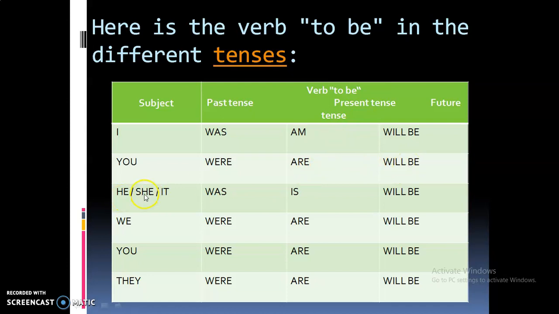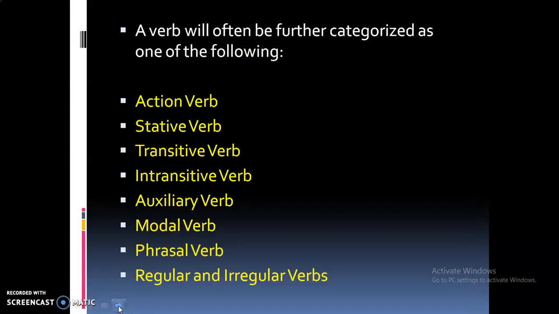If the subject is he, she or it, we say he was in past tense, he is or she is in present tense, and he will be, she will be or it will be in future tense. Similarly, we were is past tense, we are is present tense and we will be is future tense.